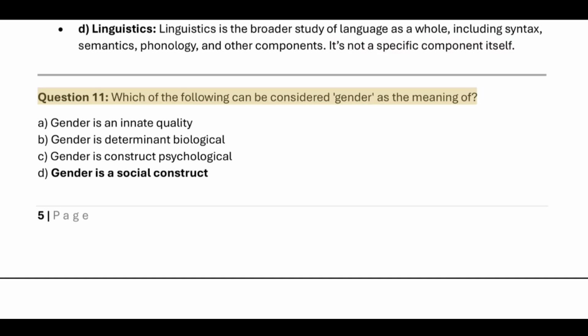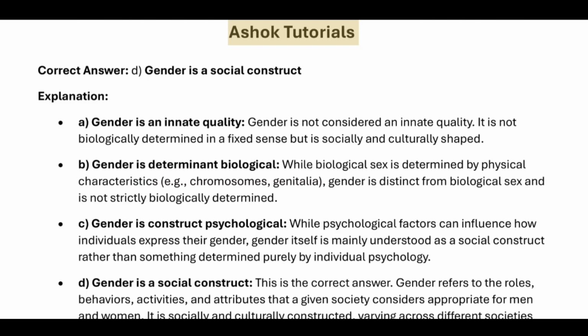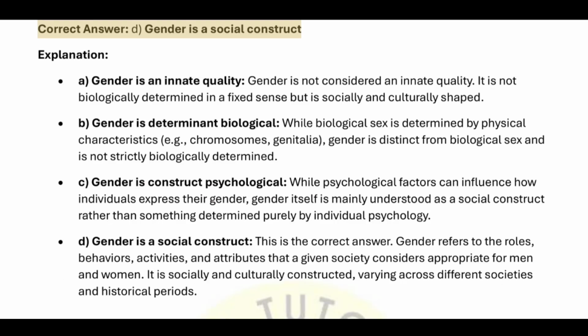Question 11. Which of the following can be considered the meaning of gender? A. Gender is an innate quality. B. Gender is biologically determined. C. Gender is a psychological construct. D. Gender is a social construct. Correct answer: D. Gender is a social construct.